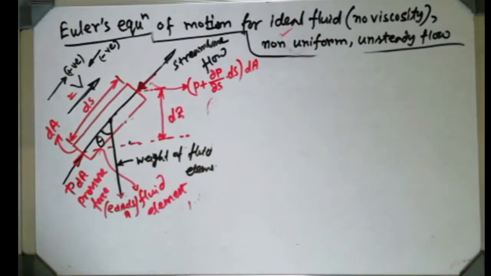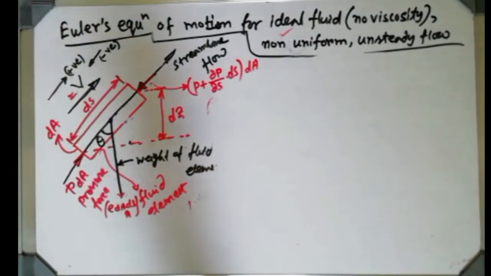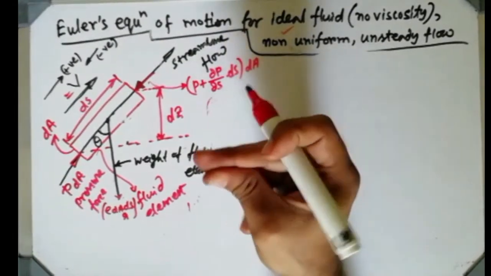Now after getting the Euler's equation, Bernoulli's equation is only two steps to reach.